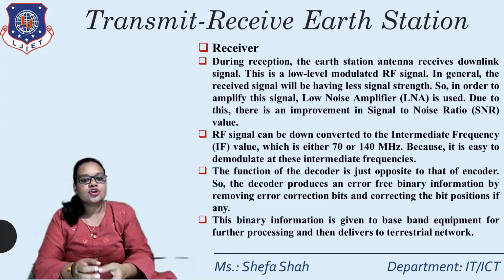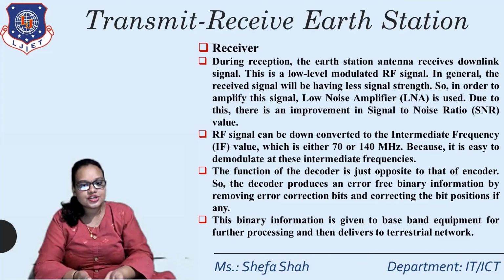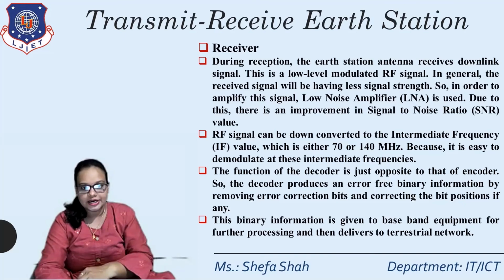And the function of the decoder is just the opposite of that of the encoder. The decoder produces error-free binary information by removing error correction bits and correcting bit positions if any. And this binary information is given to the baseband equipment for further processing and delivery to the terrestrial network.